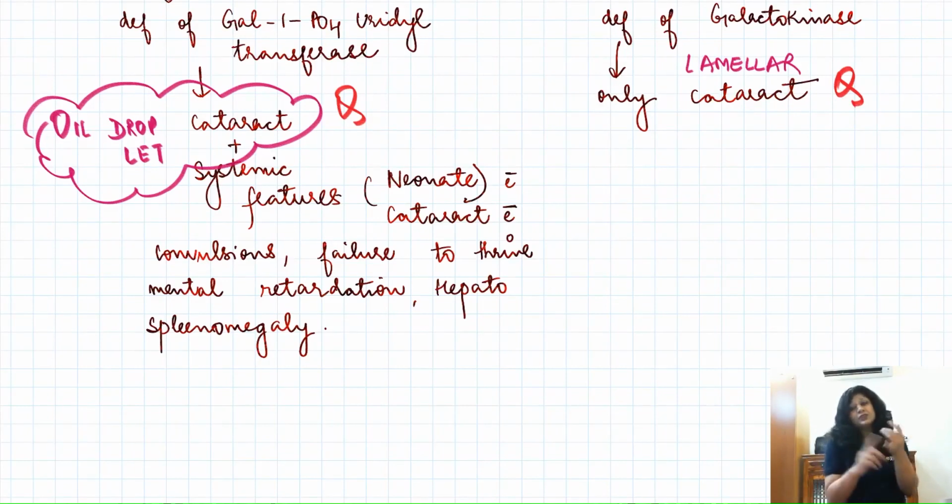Now suppose I get this question that a baby is coming with the convulsions and cataract, so I will have to see what are the features. Babies having convulsions, hepatosplenomegaly, failure to thrive, so this is heading towards hypoglycemia. So I have to think about a cataract which can occur due to this. So I have an option, galactosemia. Galactosemia, which will show the systemic features, is the classical galactosemia, and classical galactosemia shows the oil droplet cataract, and that is why your answer will be oil droplet cataract. So this is how you have to approach these questions.